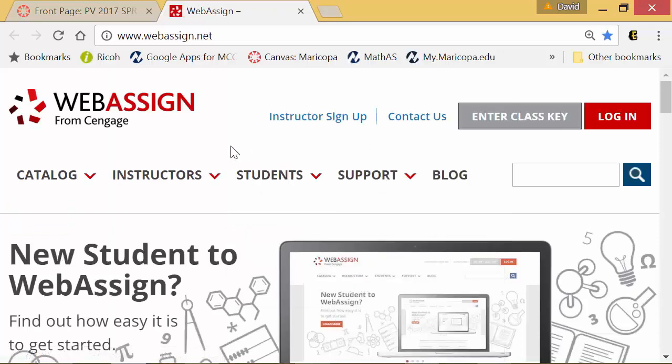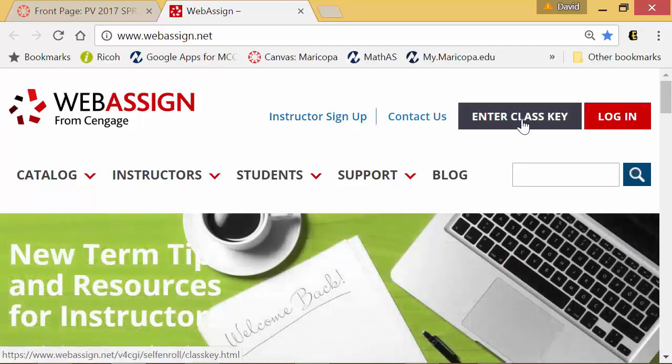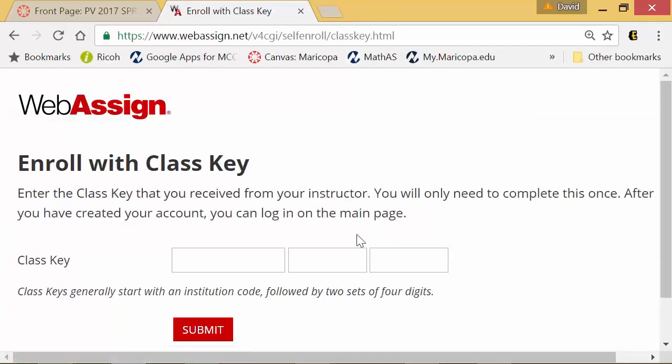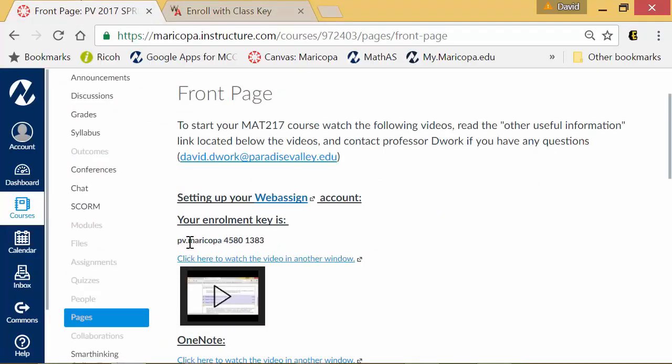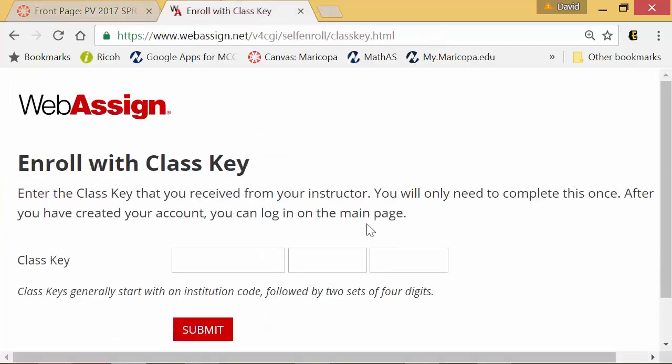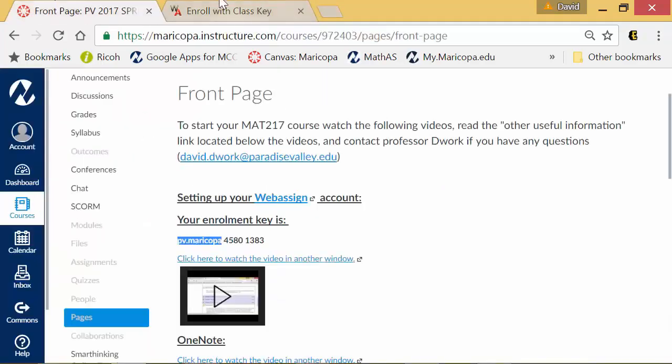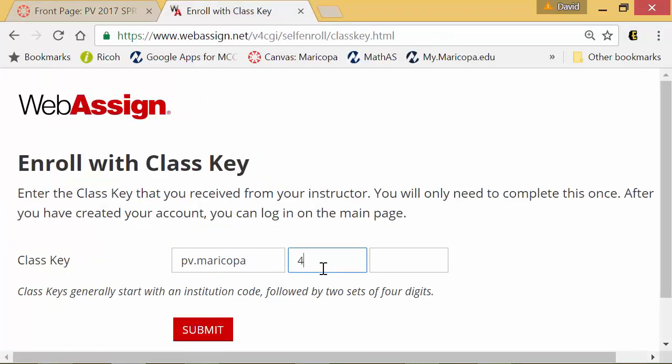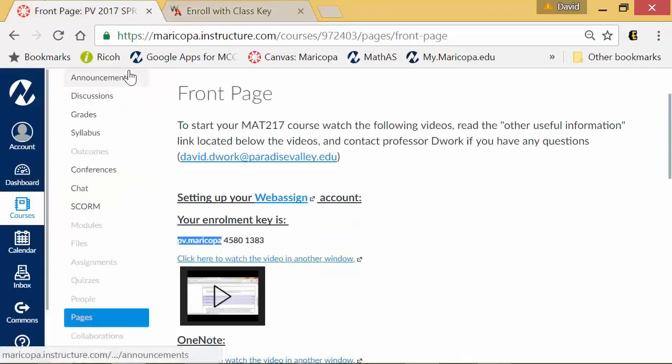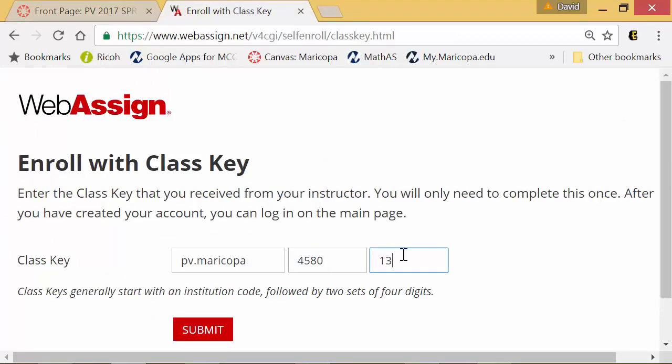Now, whether you have used Webassign or not, it doesn't matter. Every single person needs to click on the Enter Class Key. When you click on that, we're going to get these three boxes. If you click back, you will find your class key located right here. Ours for Spring 2017 is this. If you are not Spring 2017, then please make sure you use whatever is listed on your Canvas page. So we're going to do pv.maricopa, 4580. So the 4580 goes in the second box, and the 1383 goes in the third box.